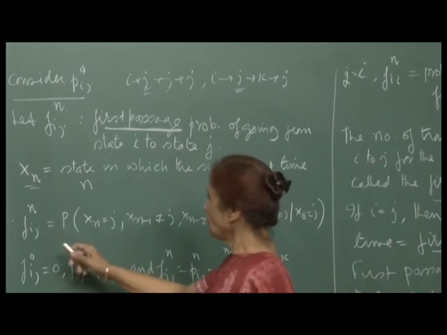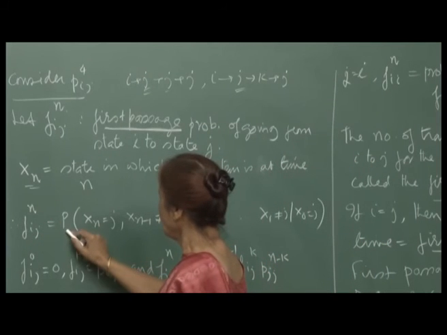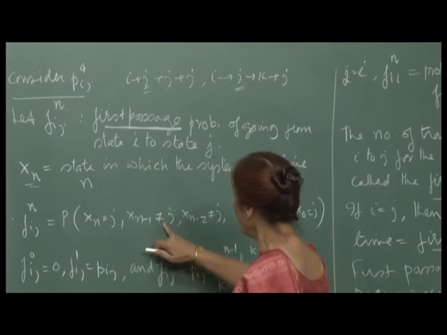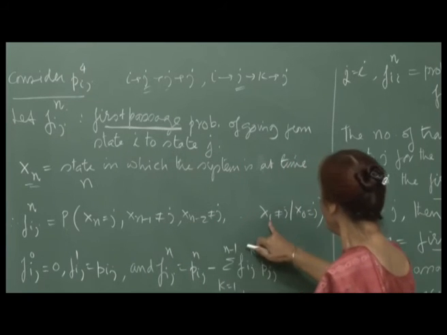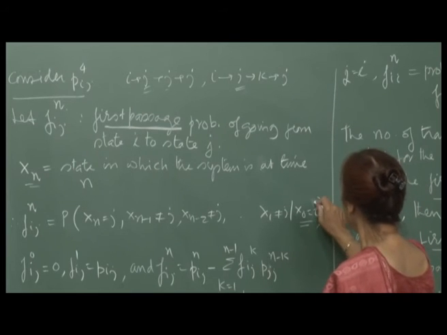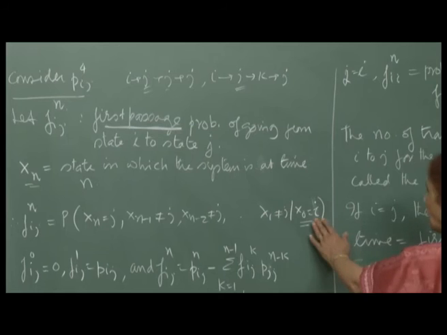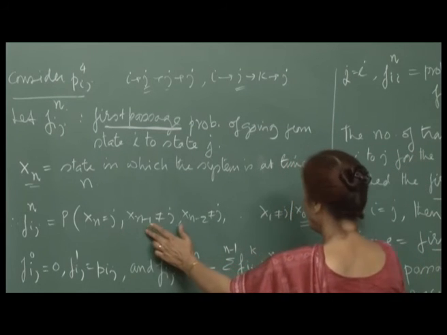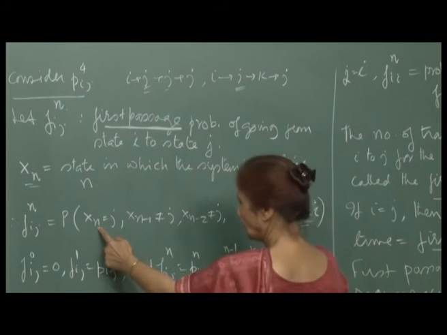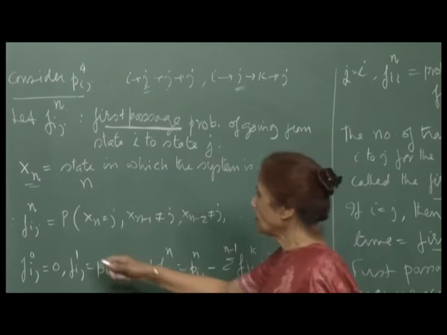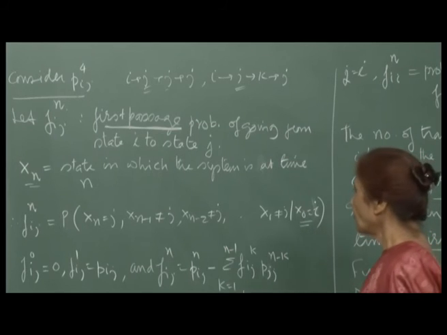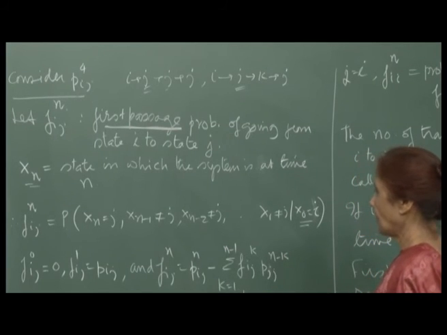So, now what are we asking for? We are saying that f I j n is equal to the probability of x n equal to j, but x n minus 1 is not j, x n minus 2 is not j, and x 1 is not j. It is only x naught, oh sorry, x naught is I. So, starting from I, in between all these n minus 1 transitions that take place, you do not ever touch j, but it is only in the nth transition that you reach j. So, probability of that is what we are defining by f I j n. So, that means probability of reaching j from I in n transitions for the first time, right.